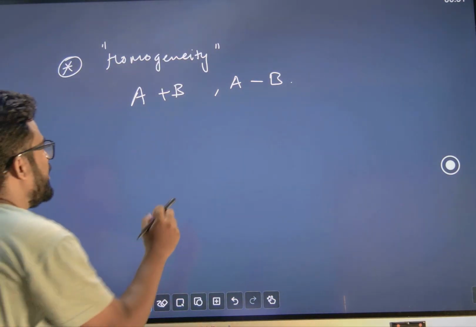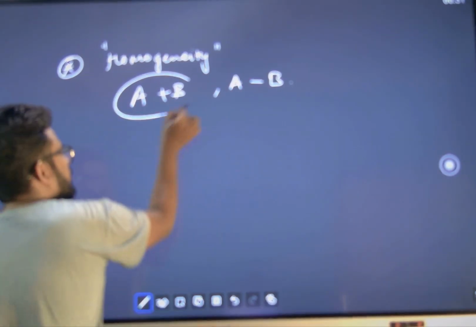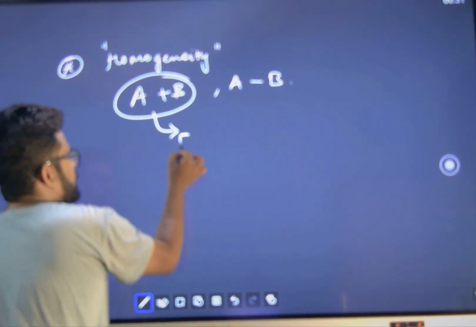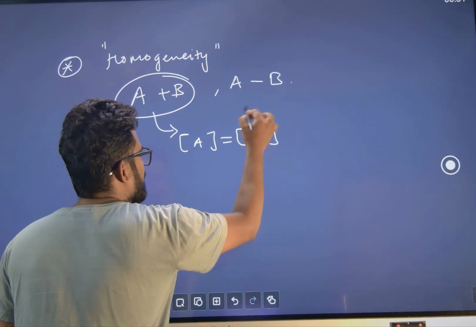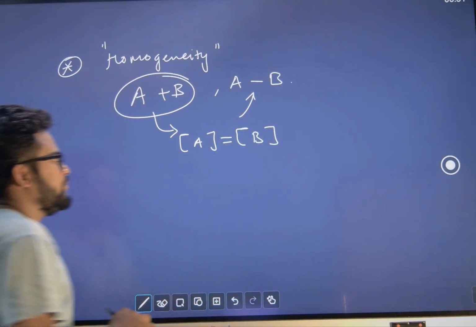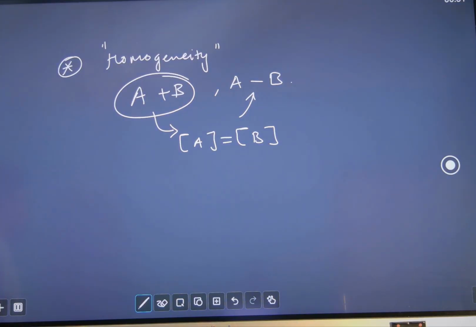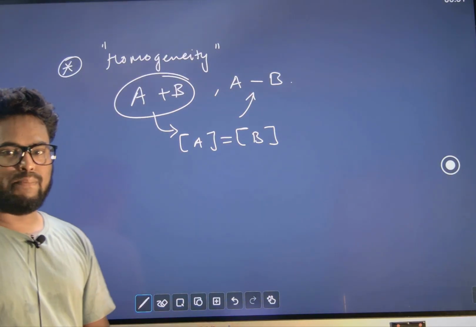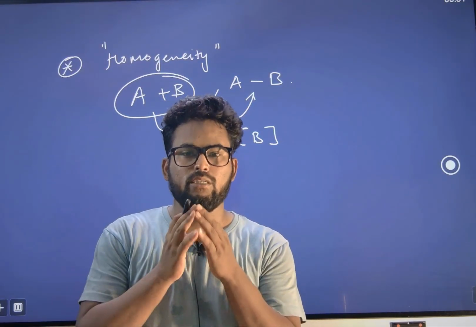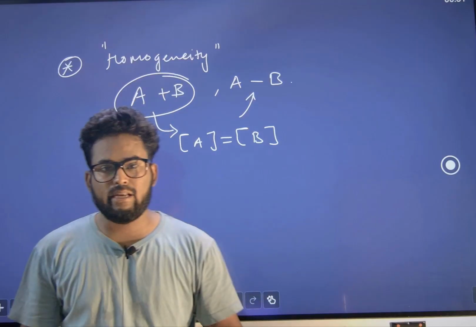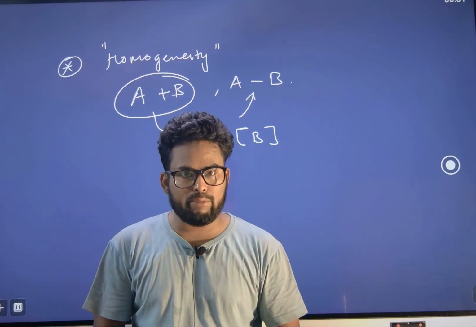This is only possible, only meaningful, if dimension of A equals dimension of B. Similarly, subtraction also. So we can add or subtract two or multiple quantities when both are dimensionally the same, and the resultant after adding would also be of the same dimension.